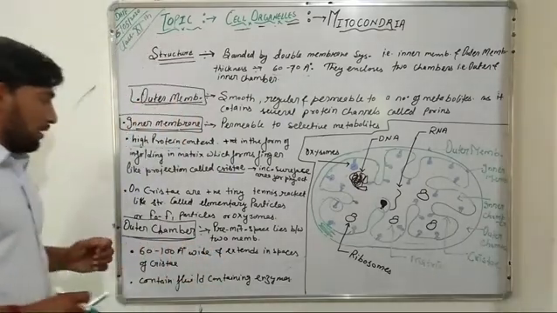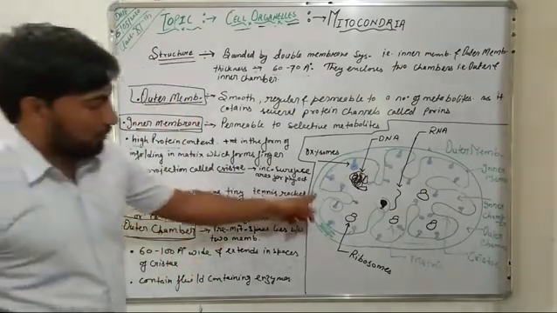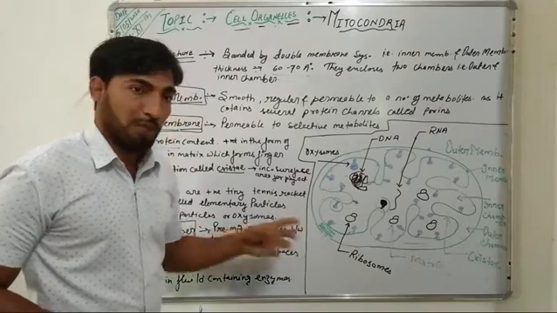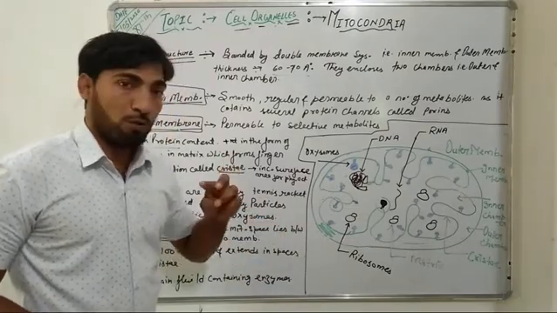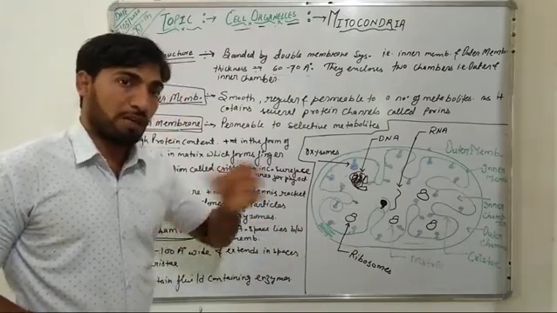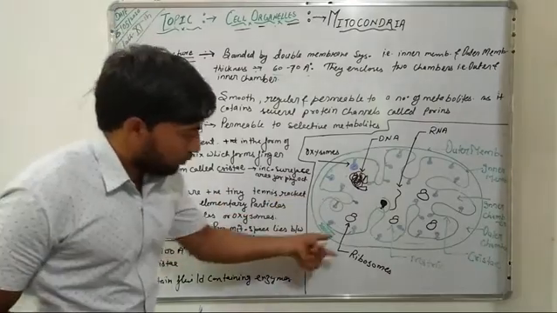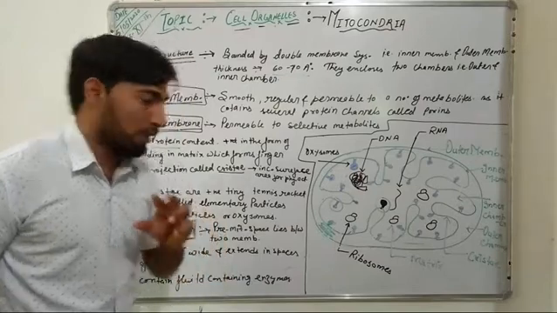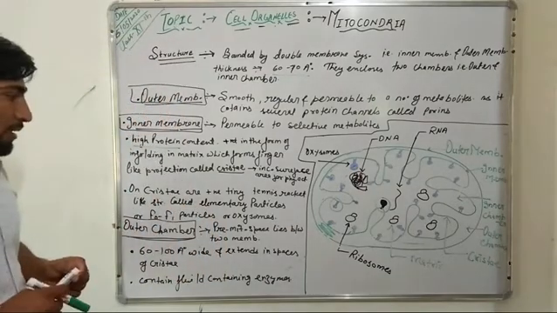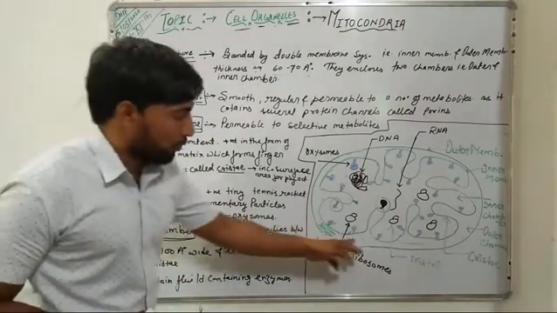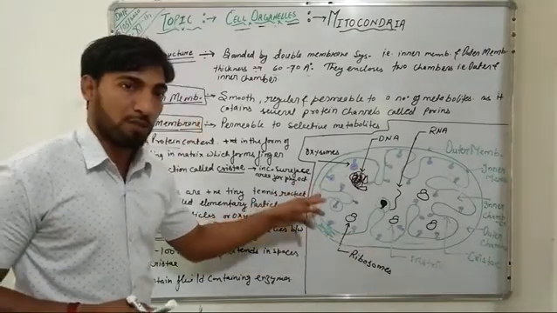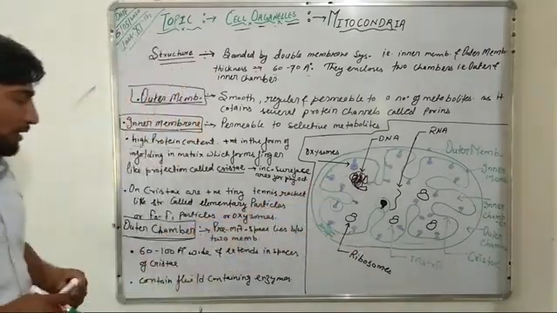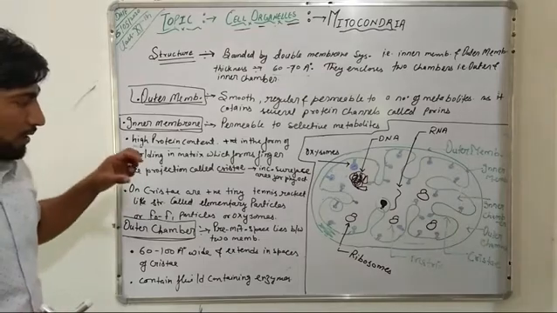Now, if we talk about the outer chamber of mitochondria, mitochondria have two chambers, an outer chamber and an inner chamber. The outer chamber is present between the two mitochondrial membranes and is also known as the perimitochondrial space.